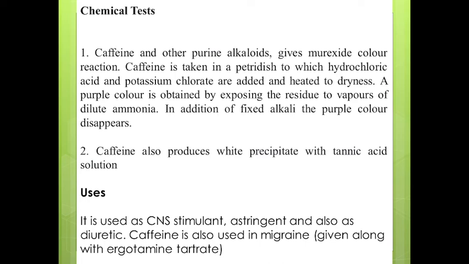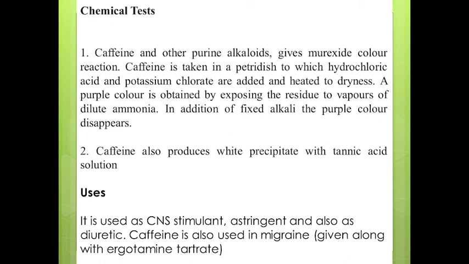These receptors are also present in the kidney. The receptors present in the kidney are antagonized by caffeine, and it will increase the renal blood flow and glomerular filtration rate, and also inhibit sodium ion reabsorption in the proximal tubule. It will inhibit the absorption of sodium ion in the proximal tubule, and thus increase the excretion of sodium ion, and that will result in diuresis. It will increase the excretion of sodium ion and result in diuresis, increased renal blood flow and increased glomerular filtration rate.